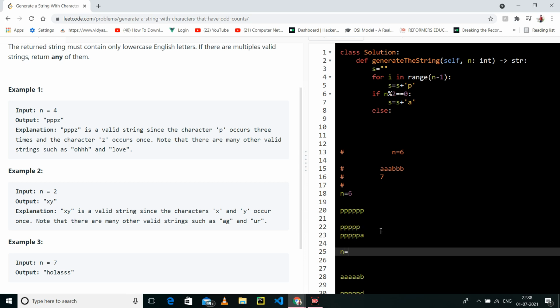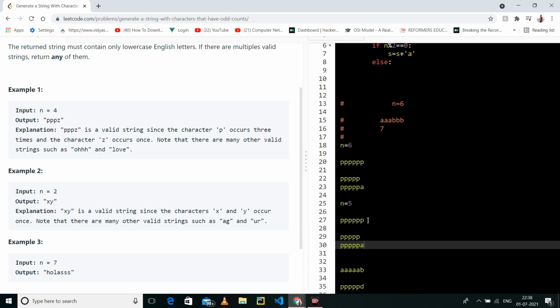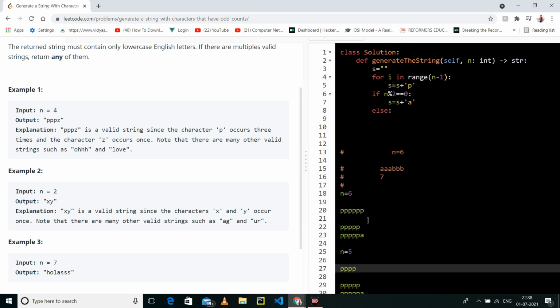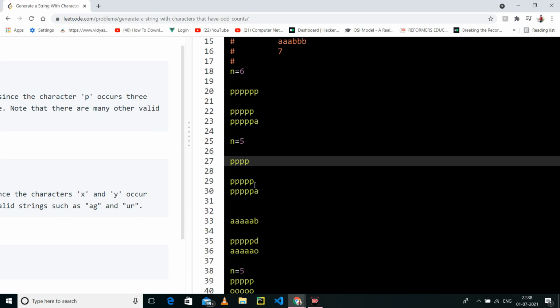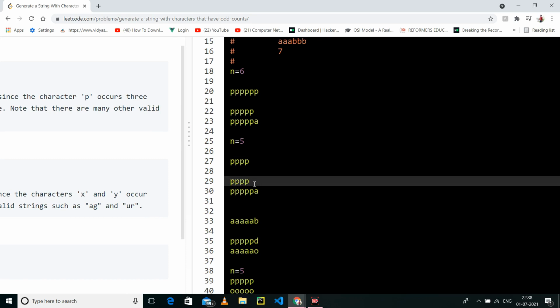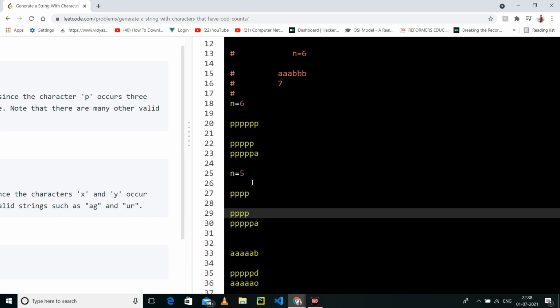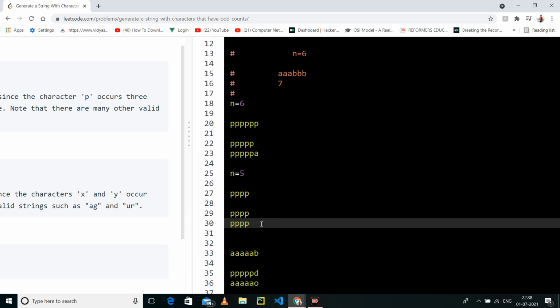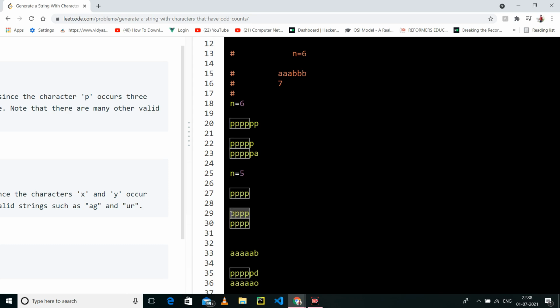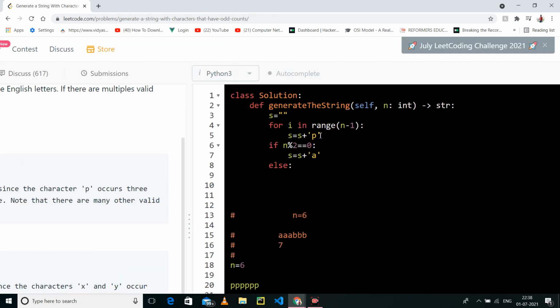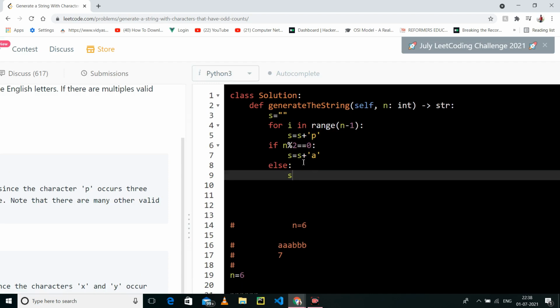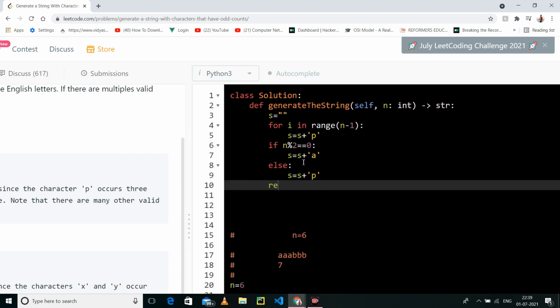But if you have n equals 5, and you have run the loop n minus 1 times, you will have 4 p's, and you will check whether n is divisible or not. No, it is not divisible. So at this time you have 4 p's, but you have to insert 5 p's. So what you will do, you will take the previous character you have inserted, p, just do s equals s plus p and return it.